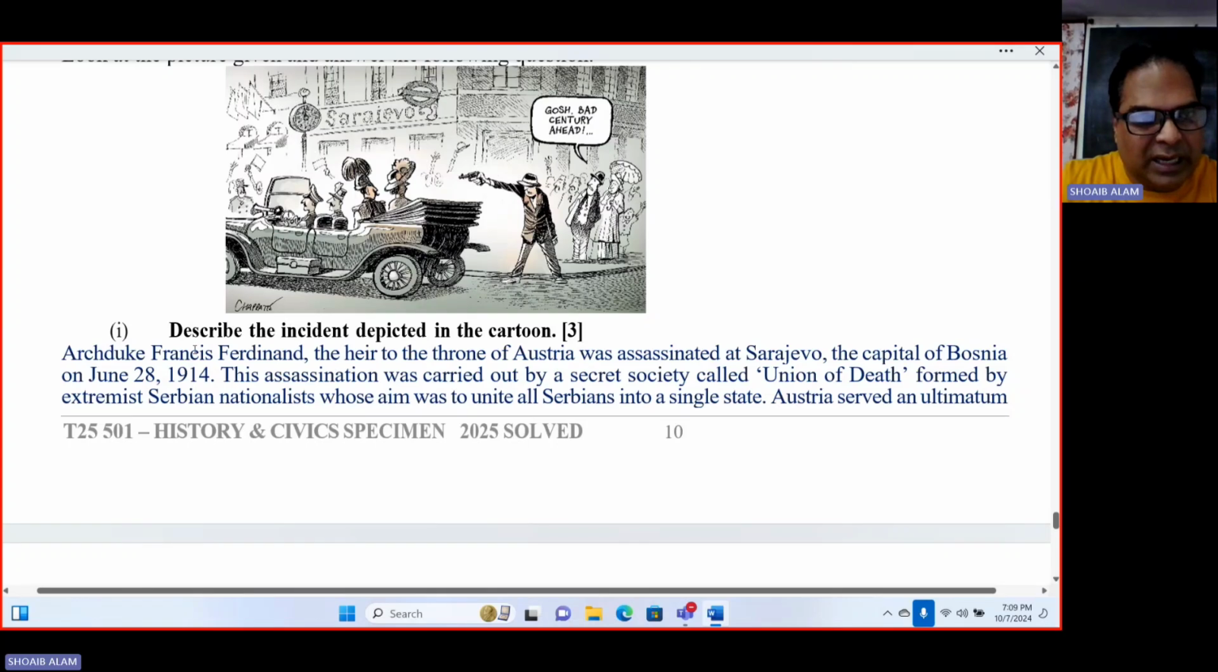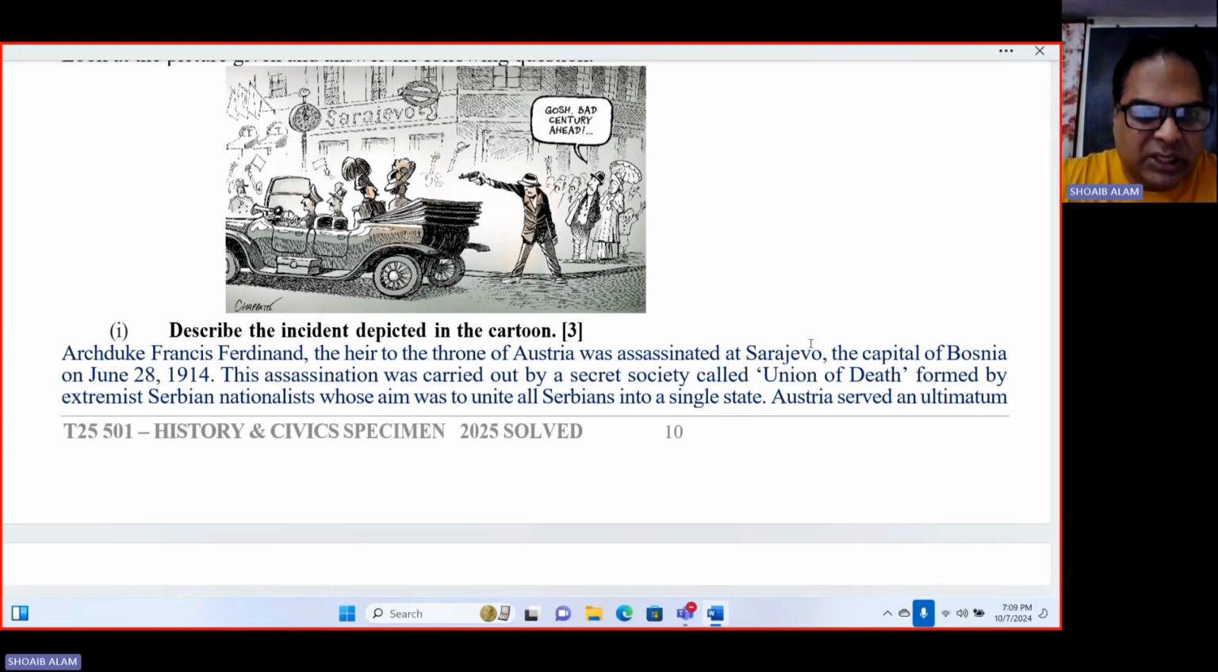The answer is: Archduke Francis Ferdinand, the heir to the throne of Austria, was assassinated at Sarajevo, the capital of Bosnia, on June 28th, 1914. And this assassination was carried out by a secret society formed by extremist Serbian nationalists whose aim was to unite all Serbians into a single state.